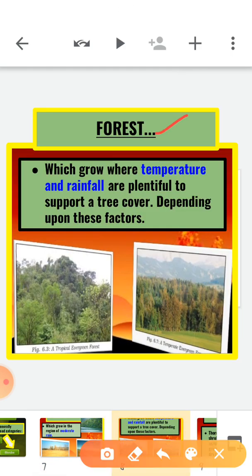Next, forest, which grows where temperature and rainfall are plentiful to support a tree cover. Depending upon these factors, dense and open forests grow. So basically, areas where temperature and rainfall conditions promote growth of trees will have forest cover.